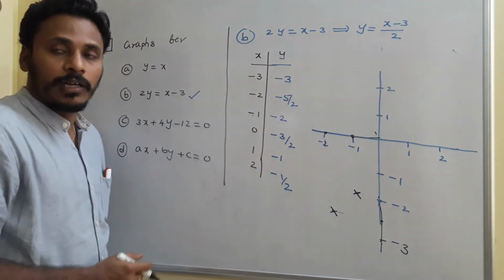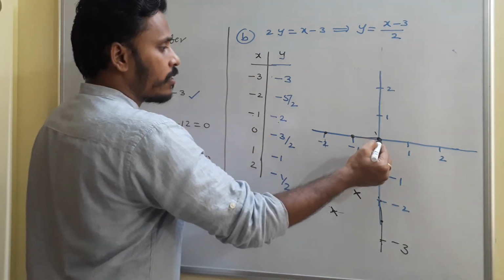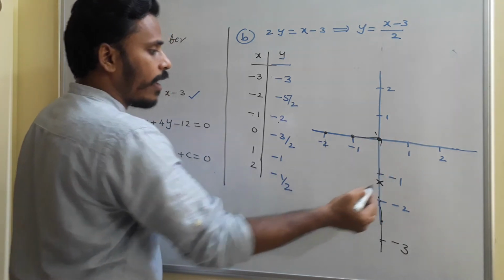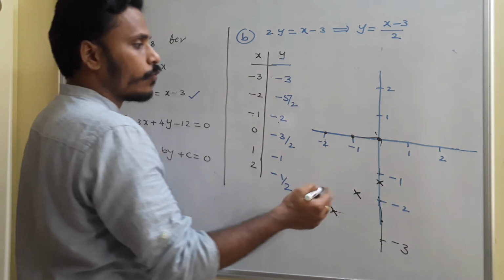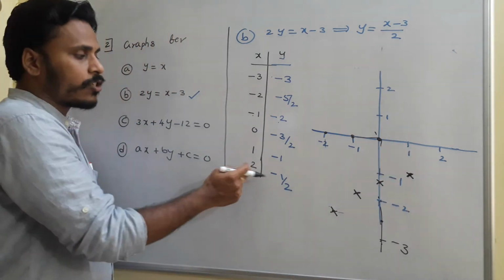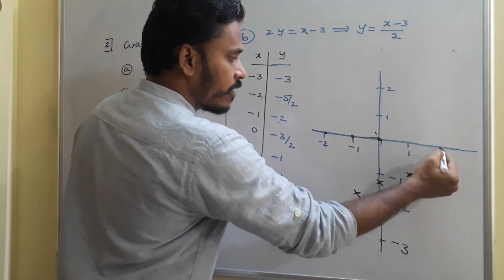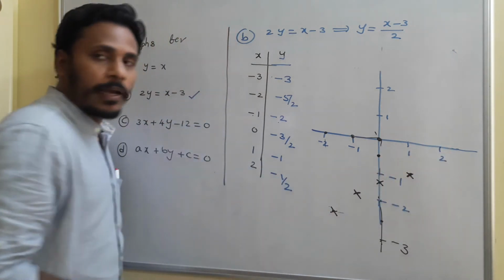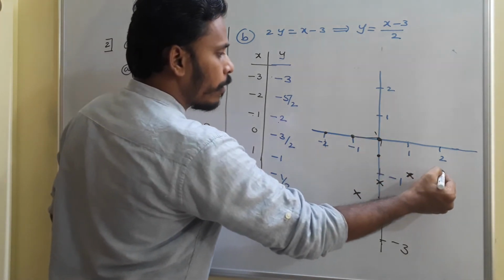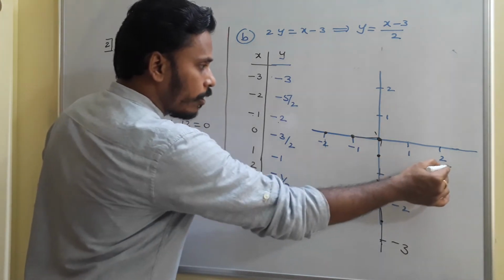x 0, y minus 3 by 2. x 0 means on the x-axis this, and minus 3 by 2 means minus 1.5, somewhere here I will have. x 1, y minus 1 means the point will be somewhere here. And x 2, y minus 1 by 2. Minus 1 by 2 means minus 0.5, so in between minus 1 and 0 I will have it. So the point may be somewhere here. And if you join all this,